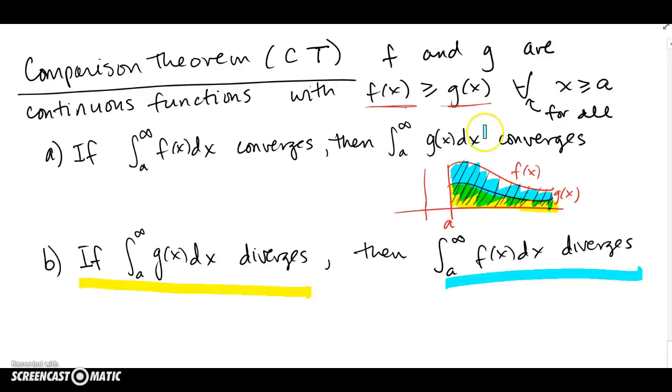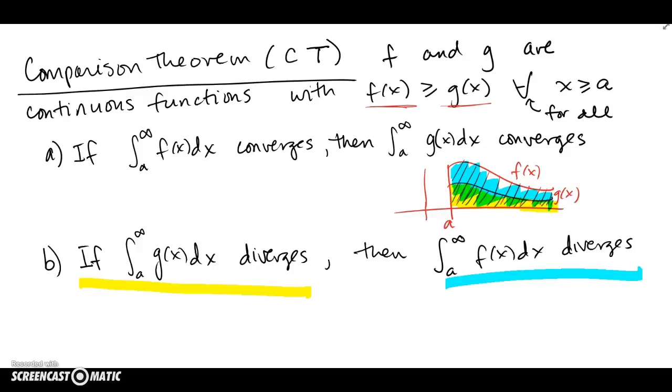I don't want you to memorize things too much. I want you to think f is always bigger than g. If the smaller one, or I'm sorry, if the bigger one converges, well then the smaller one will also have to converge logically. Or if the smaller one diverges, well then clearly the even bigger one would also have to diverge. That's all the comparison theorem says, and it helps us analyze improper integrals that we may not be able to really do by hand, but compare them to something that we know some information about. So compare them to simpler functions.